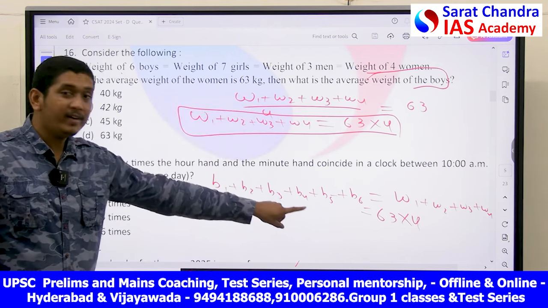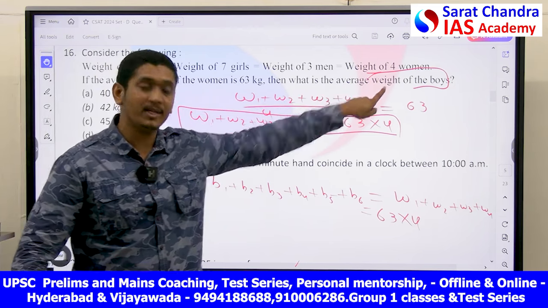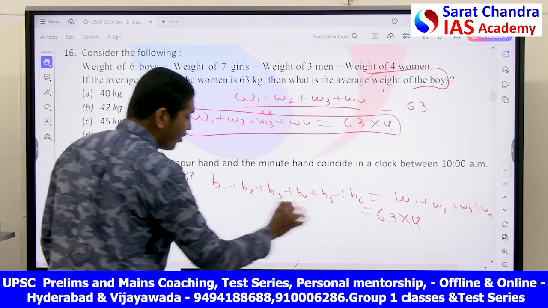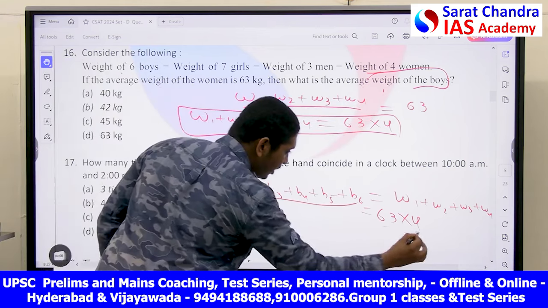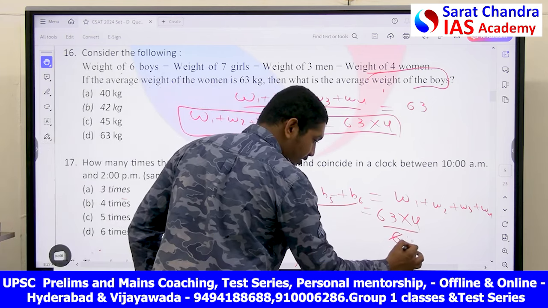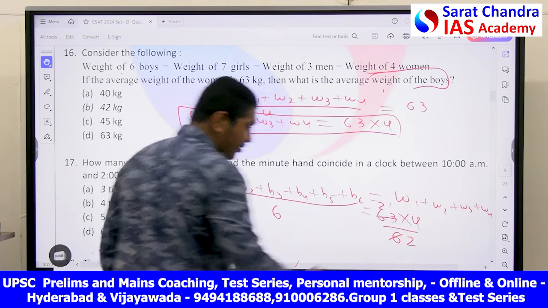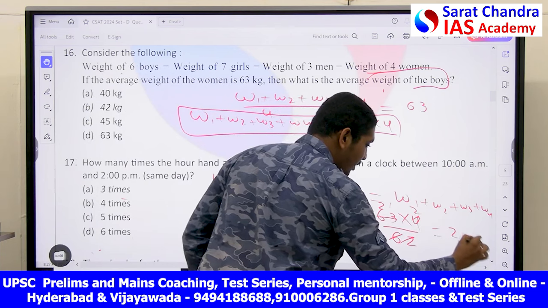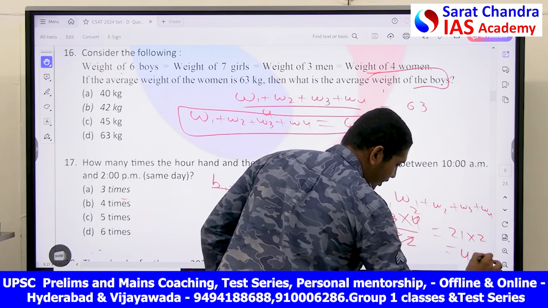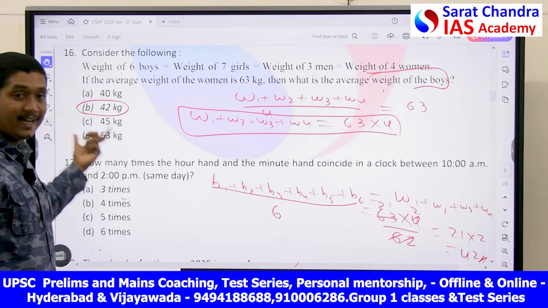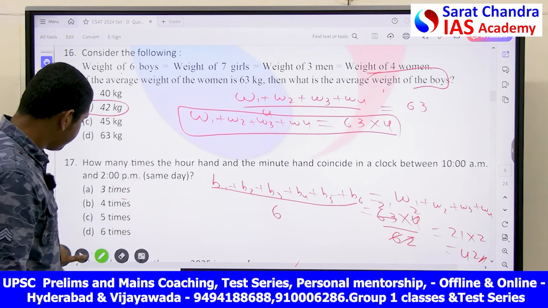This is equal to 63 into 4. That's what we have got. But he did not ask you the weight. He asked you the average weight of the boys. Average is sum of observations by number of observations. How many observations you have here? 6. So here also divided by 6. Now, 2 2s are 4, that is 21 into 2. That is equal to 42 will be your answer in this case. So what is the average weight of the boys in this case? That is 42 kg is your answer.